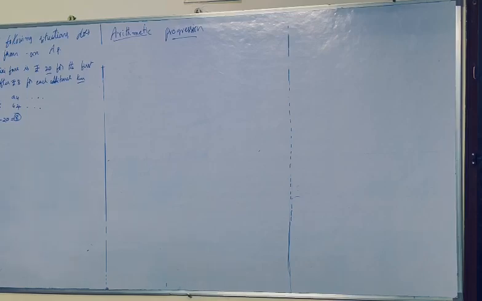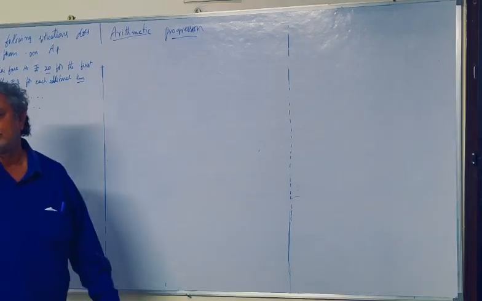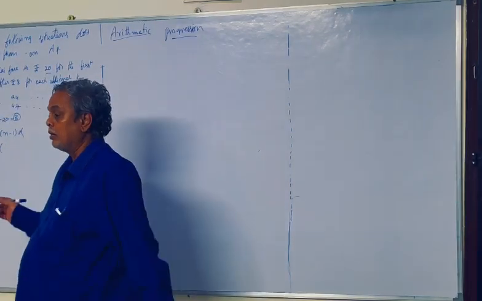The last term, an, means the last term or nth term, is a plus (n minus 1) d. What is a here? Substitute. a is 20. 20 plus (n minus 1) of 8.